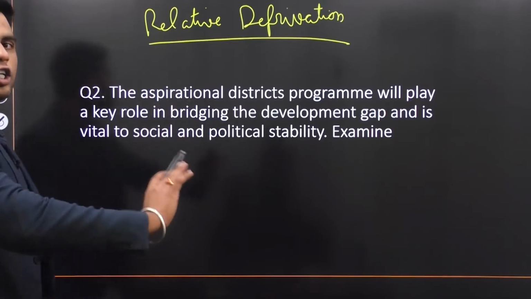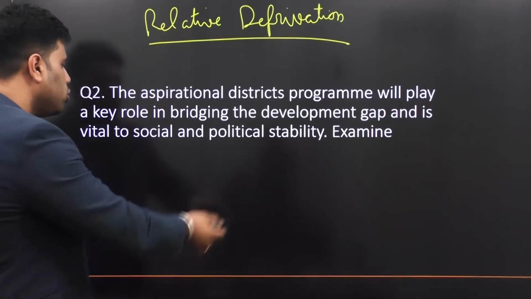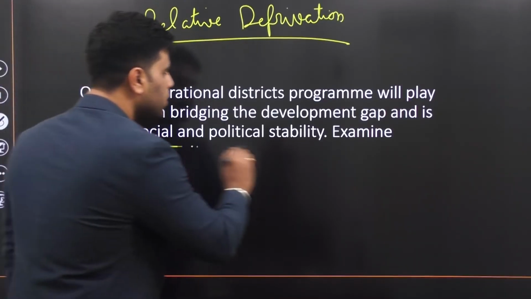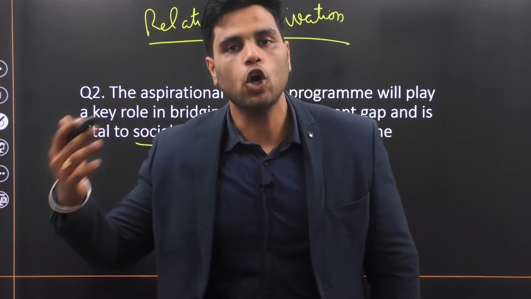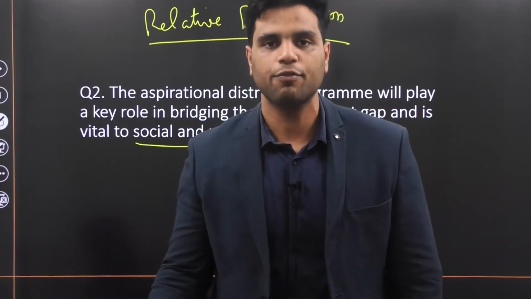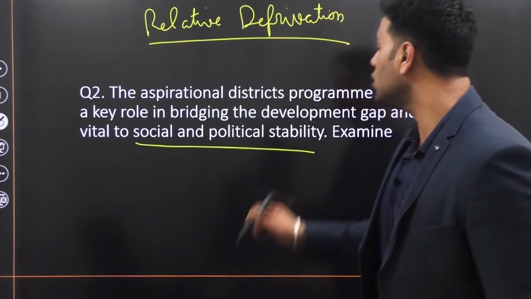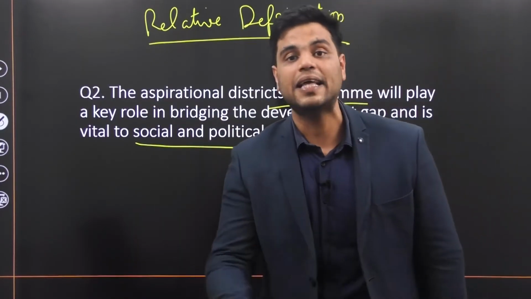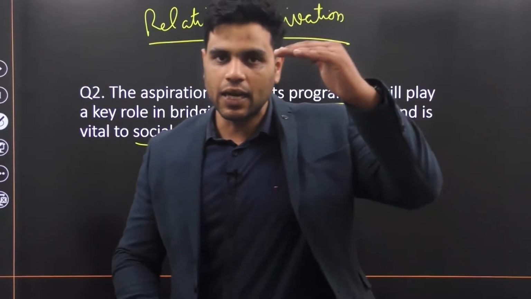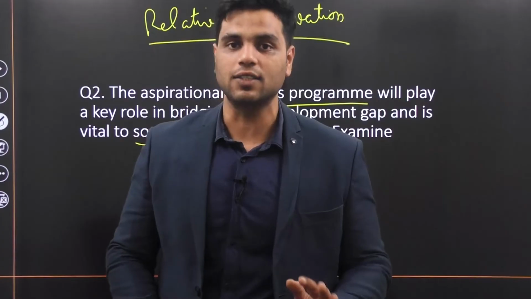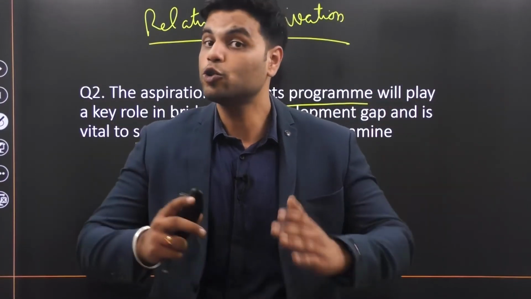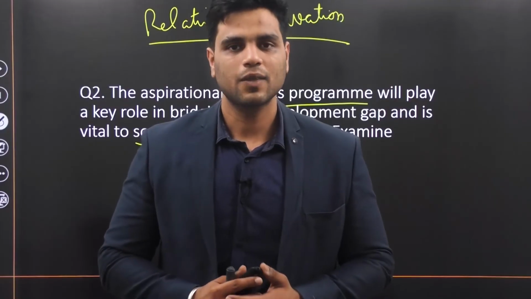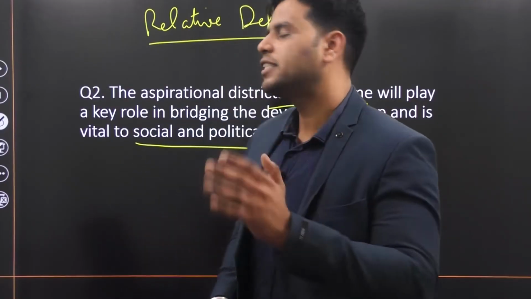So to ensure that there is no social revolution, social movement, and there is political stability, you need to take care of those people also who have historically not been taken care of. And the aspirational districts program is an attempt in that direction. Make sense? Now the detailed points shall be given to you in the model answers, but I just wanted to explain the theme of this question, how you should approach this question. Make sense? All right.